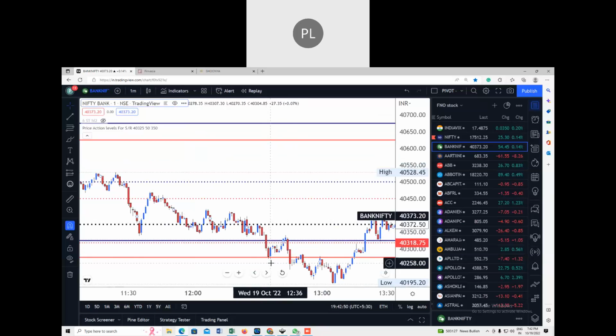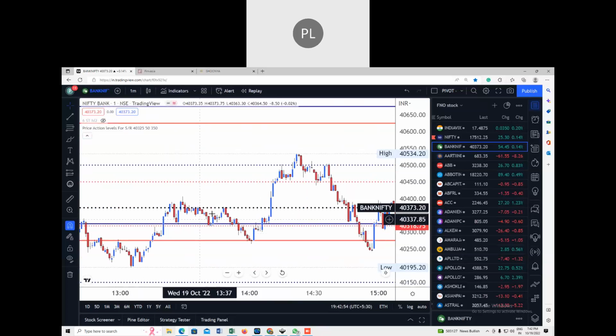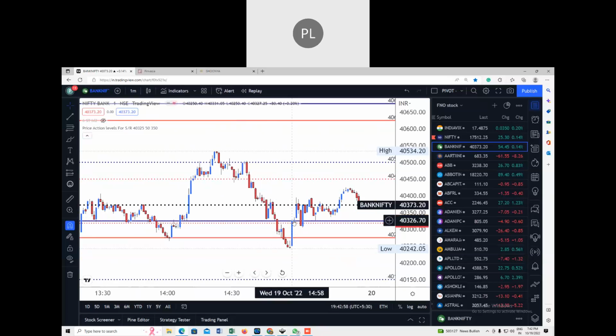So 1 stop loss, 2 stop loss, 3 stop loss, 4 stop loss, 5 stop loss, 6 stop loss, 7 stop loss, and 8 stop loss. At 3 o'clock, our 8th stop loss was hit. The market went high, but we could not reach the target. So today we had 8 stop losses in Bank Nifty.